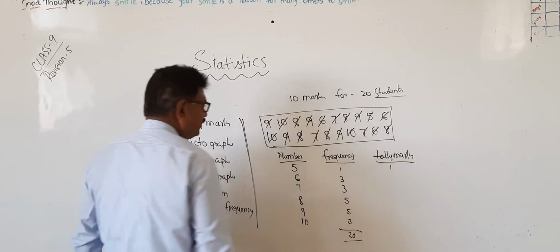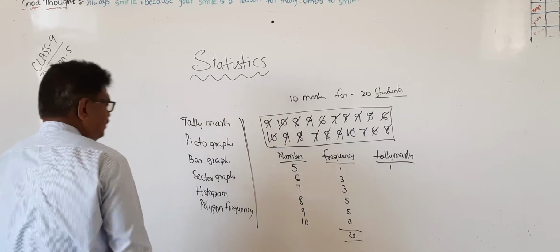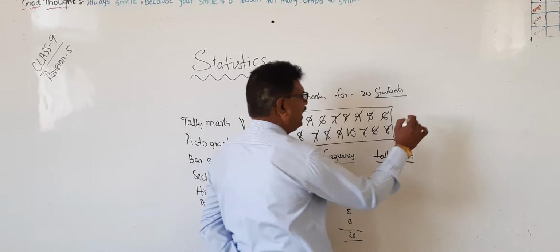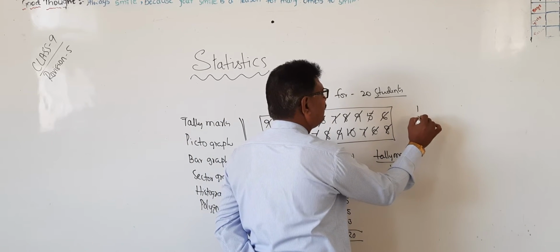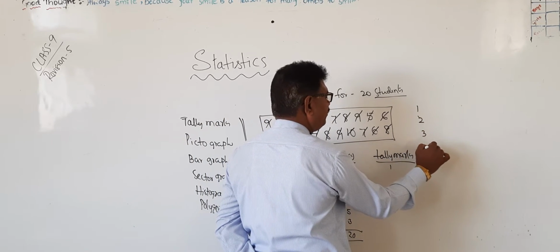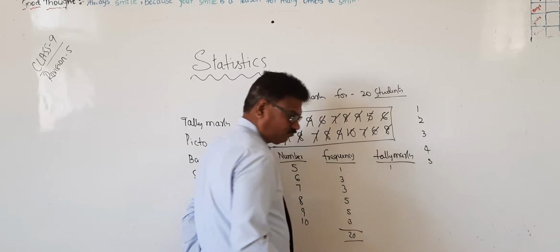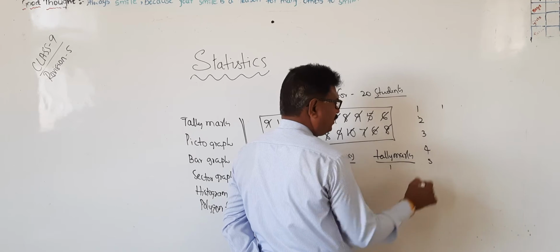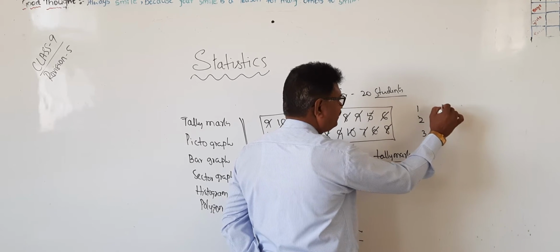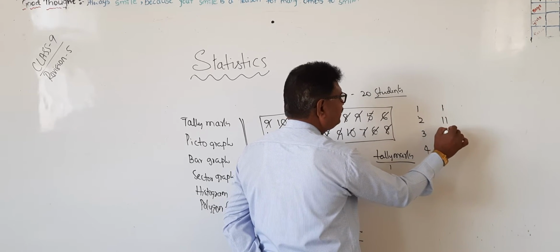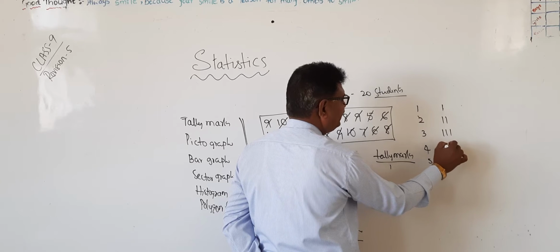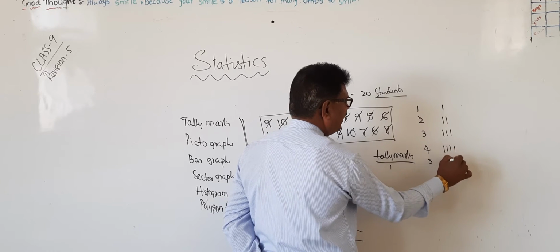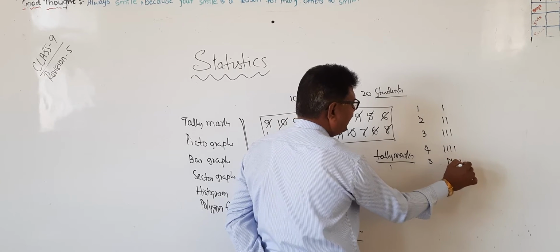Now, how to write tally marks? Very important. You write tally marks like this: 1 means 1 line, 2 means 2 lines, 3 means 3 lines, 4 means 4 lines, and 5 is written like this.